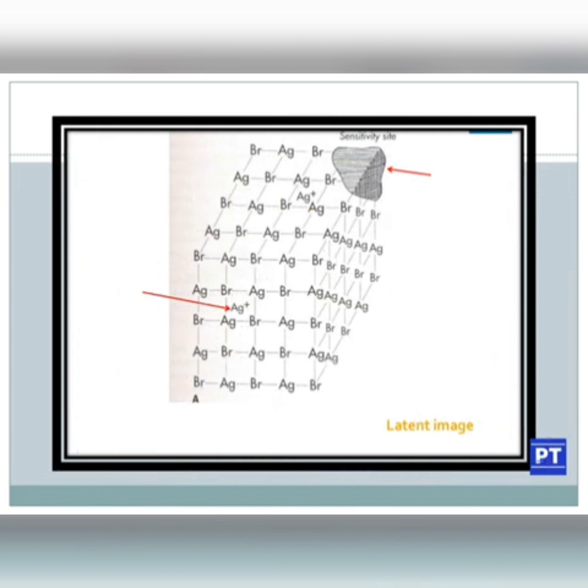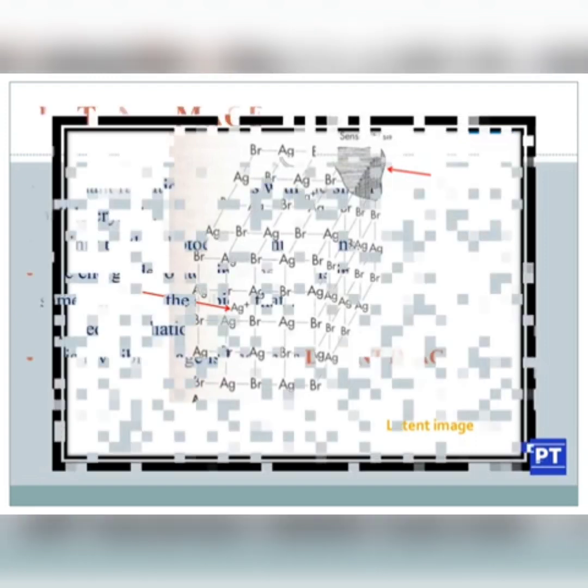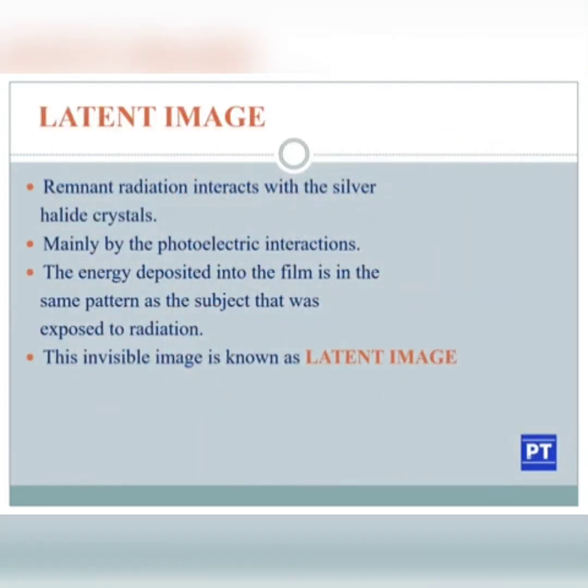So latent image is simply, you can see a sensitivity site. The sensitivity site is simply known as sensitivity speck. So, latent image formation. Latent image is the first invisible image formed on the radiography film. Once we are exposing an X-ray film, an image will be acquired of that particular anatomy, and the invisible image which is formed on the radiography film is known as the latent image.